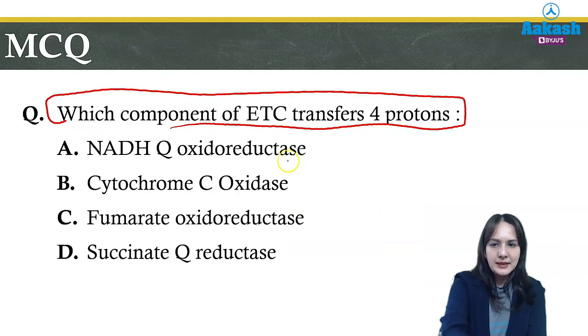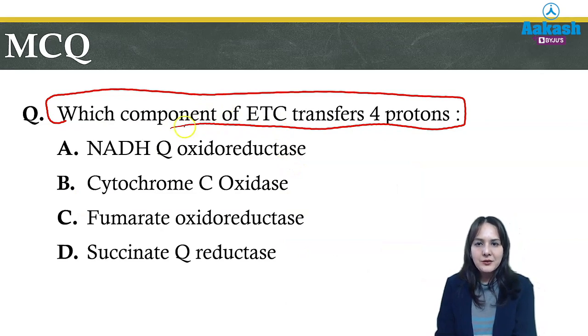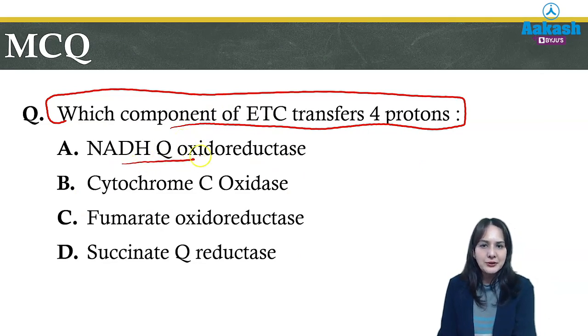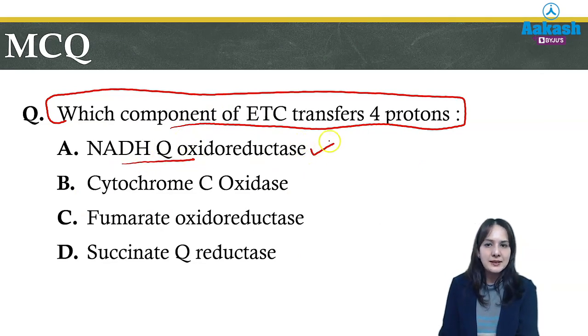So now let's answer this question. Which component will transfer 4 protons? We know only complex 1 and 3. One is NADH Q oxidoreductase, so yes, this is a correct answer, whereas cytochrome C oxidase is the fourth complex.